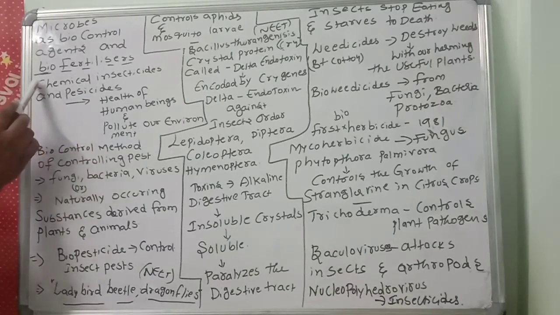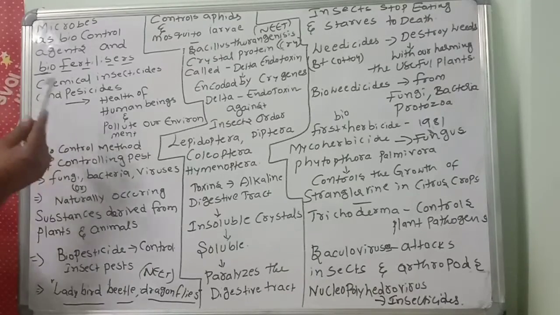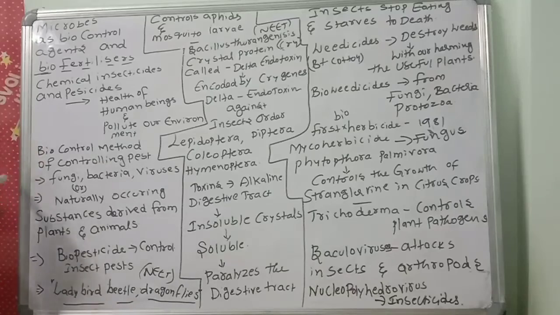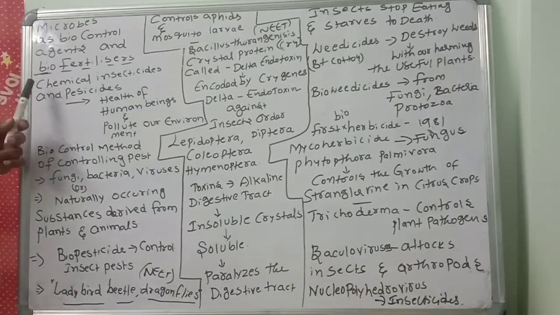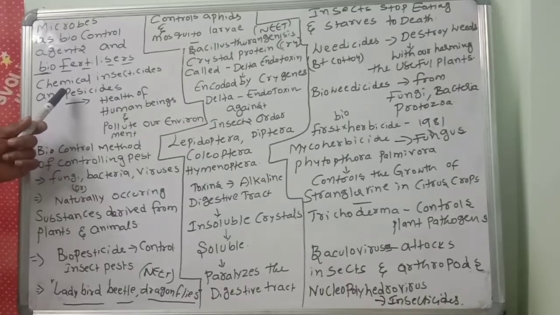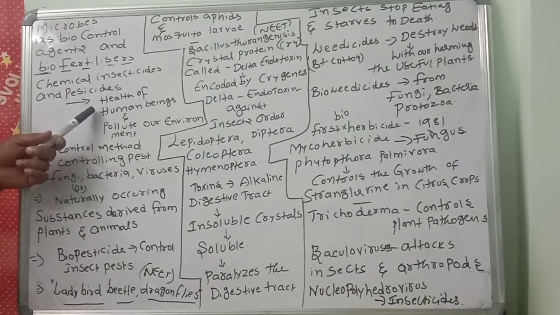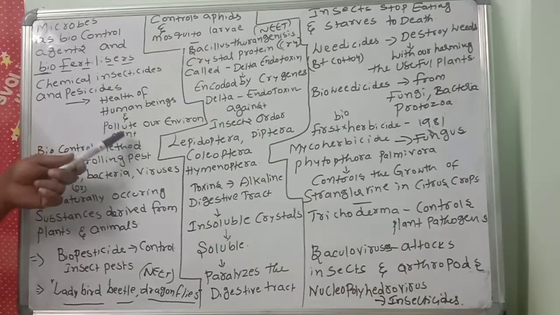Biofertilizers are substances of plants and animals that act as a fertilizer for plant growth without causing harm to human health and pollution. First, what are the problems of chemical insecticides and pesticides? If you use them indiscriminately, they damage the health of human beings and pollute our environment.